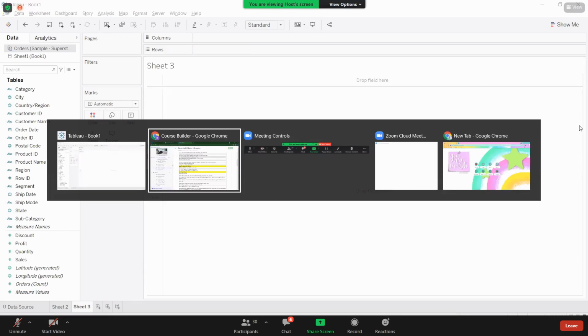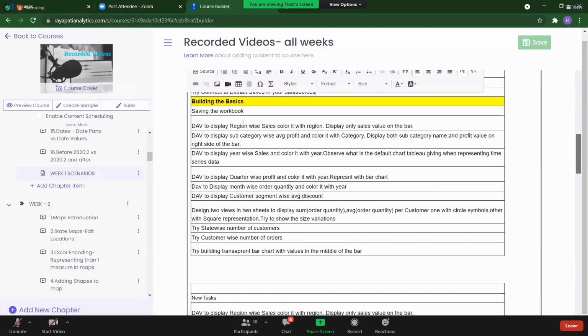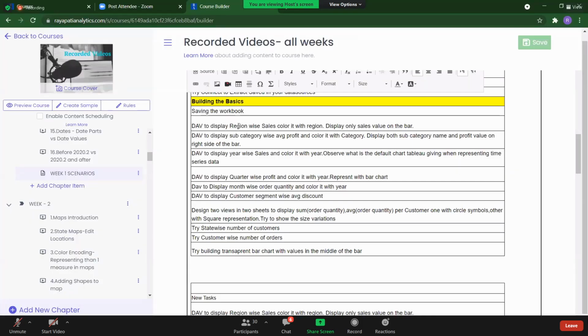In building basic views, the first scenario is talking about saving the workbook. But today, I'm not discussing saving the workbook. Again, it is a 20 minutes to half an hour concept. We will talk about this tomorrow. Let us build the basic views today. Now here, display region-wise sales, color it with region. Display only sales values on the bar.